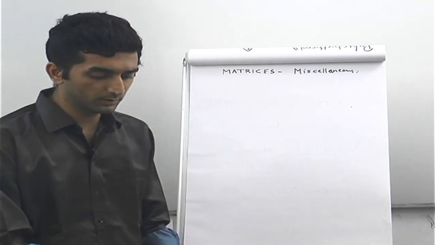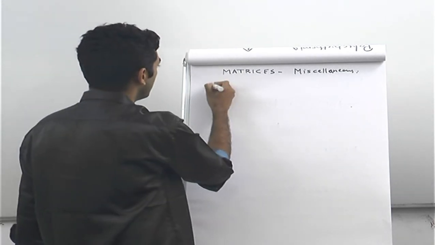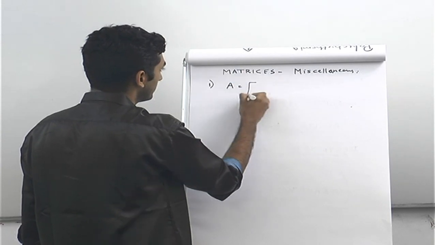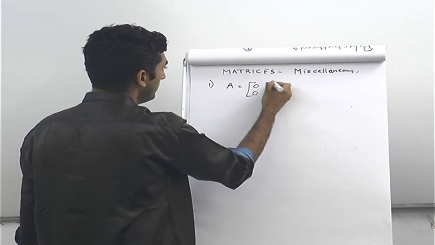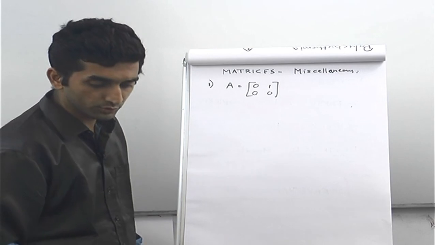The very first problem says that A is a matrix [0 0; 0 1]. So this is a 2 cross 2 matrix.